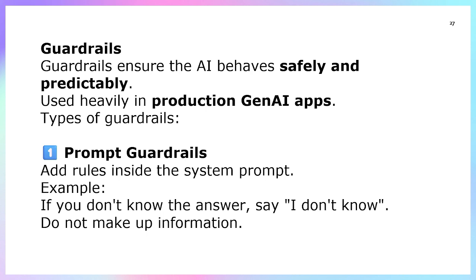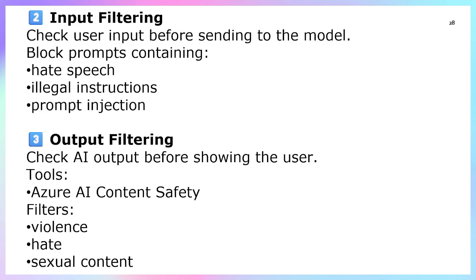What is a guardrail? Guardrails ensure AI behavior is safe and predictable. They are used heavily in production; Gen AI apps use guardrails. A prompt guardrail adds rules inside the system prompt. For example, if you don't know the answer, say I don't know. Do not make up information. So this is the prompt guardrail, right? If our model doesn't know the answer, there is no need to explain anything. Simply say I don't know.